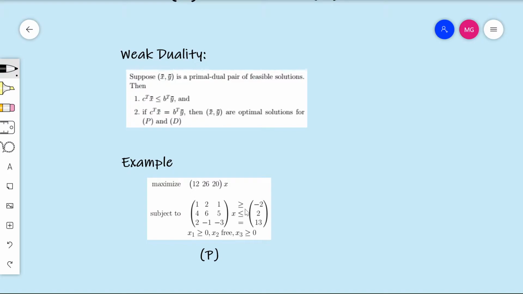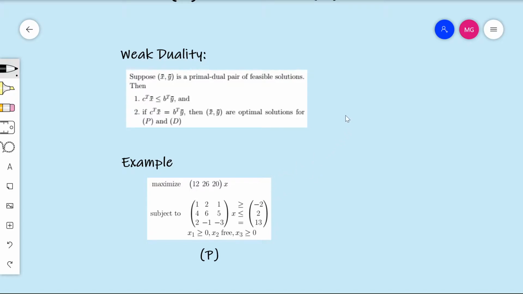You see we have some greater than or equal to constraints, less than or equal to constraints, all sort of a mixture there. And then same thing with the variables. Some of them are free, some of them are non-negative, and so it's just kind of a mix of all sorts of constraints. So it's not really clear how to take the dual of this right away.